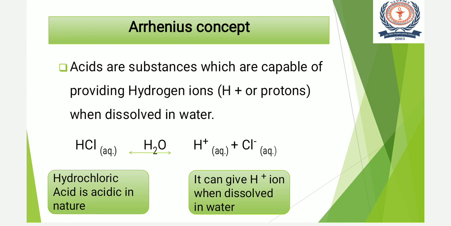Here we can see an example. HCl, when it is ionized in water, produces H plus and Cl minus ions. So it is ionized in water and it will give H plus ions only when dissolved in water. So according to the Arrhenius concept, HCl is called hydrochloric acid, or we can say HCl has an acidic behavior.